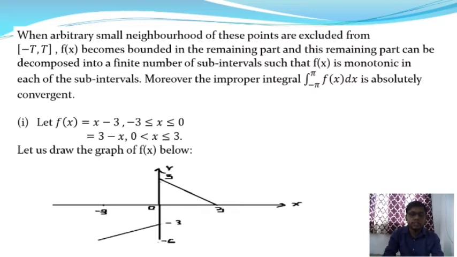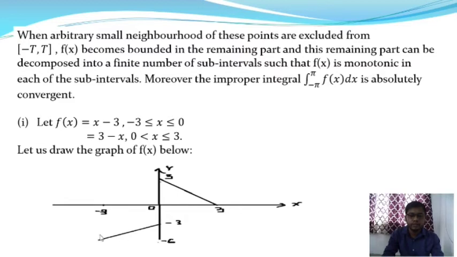Now we consider the function f(x) equal to x minus 3 in the interval minus 3 to 0, and 3 minus x in the interval 0 to 3. Now we are going to apply Dirichlet's condition in this problem. So let us draw the graph of the function f(x). In that interval, x minus 3 is a straight line. In the interval minus 3 to 0, when we put x equal to 0 it is minus 3, and if we put x equal to minus 3, then it will be minus 6. So this is the straight line.